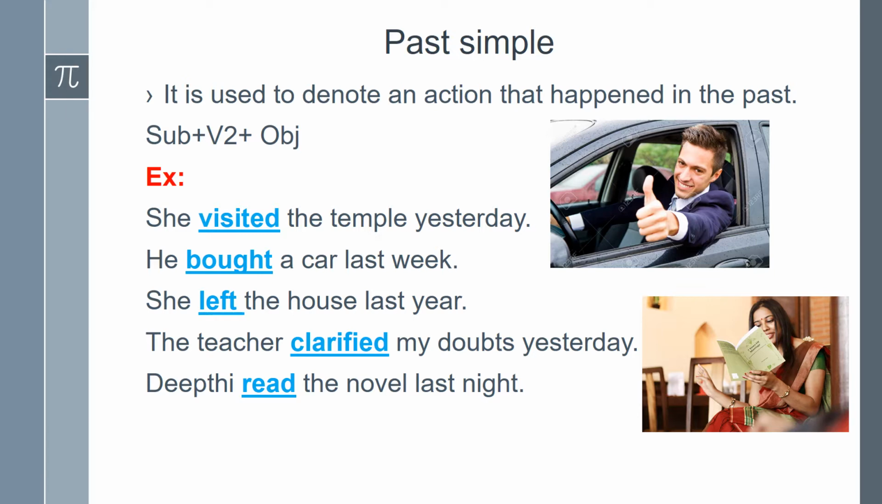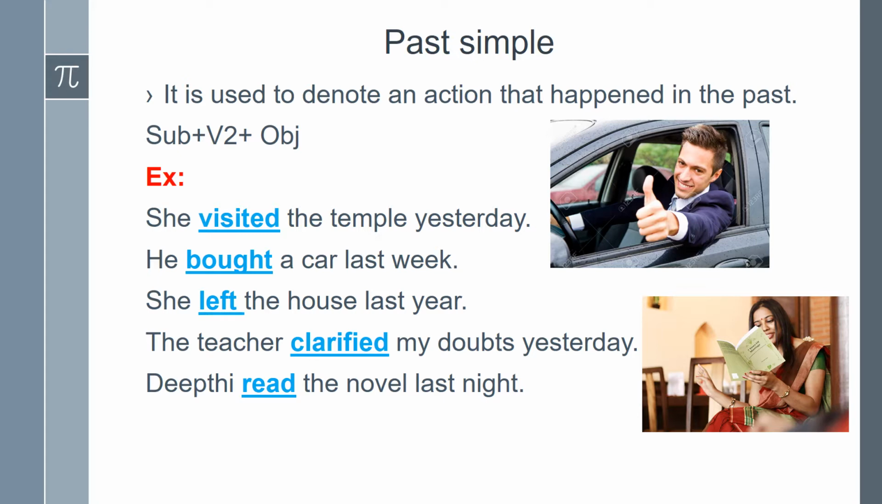Let's understand with the help of some sentences. She visited the temple yesterday. Here in this sentence, the action was completed yesterday. What is the verb form used here? Visited. It is in V2 form. As we know, every verb has three forms: present tense, past tense and past participle. In the past simple tense, we use the past tense verb, the V2 form of the verb.